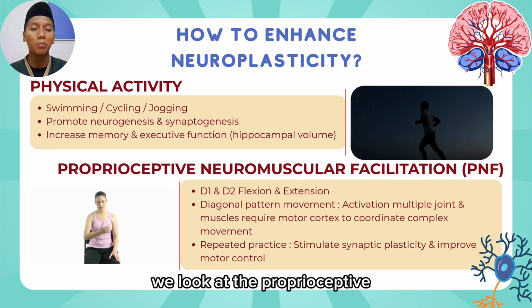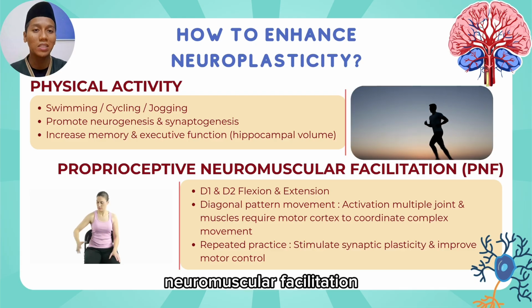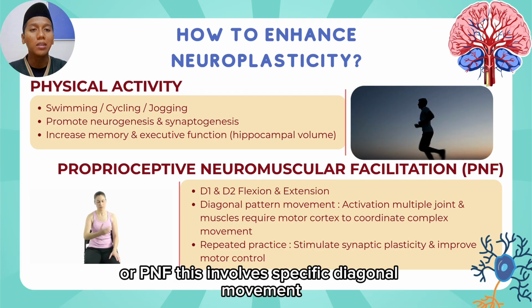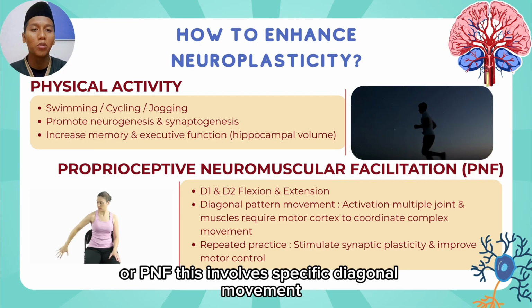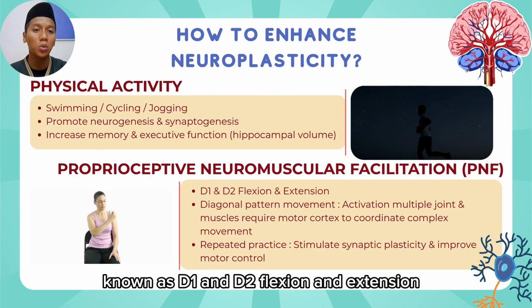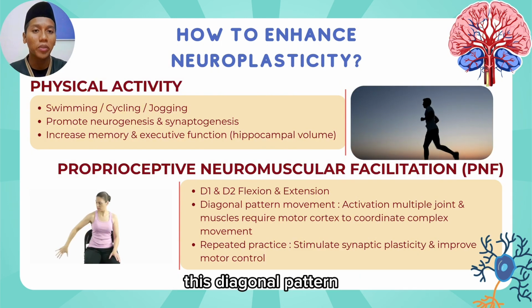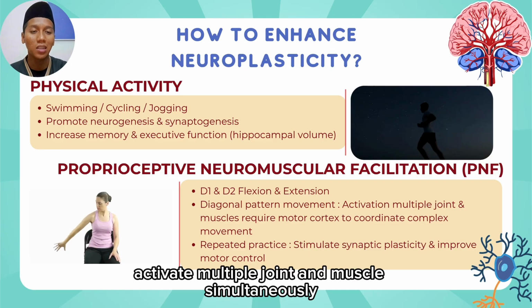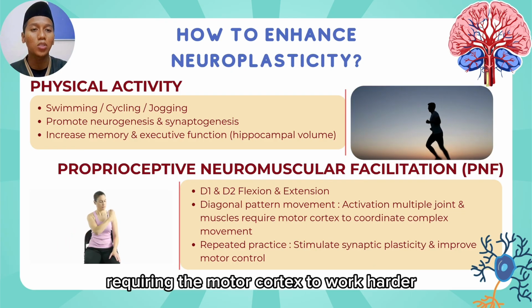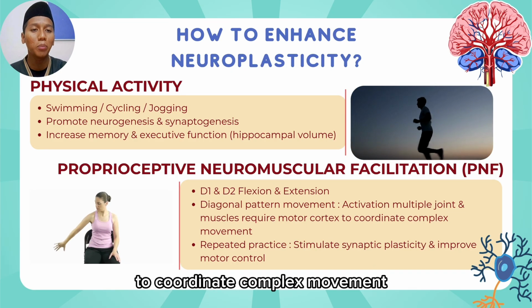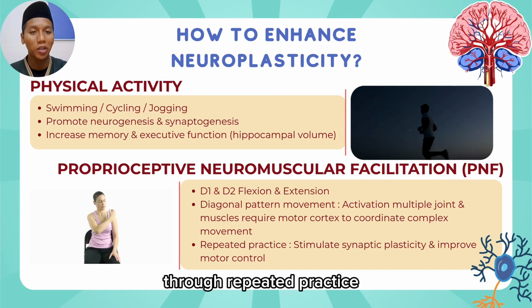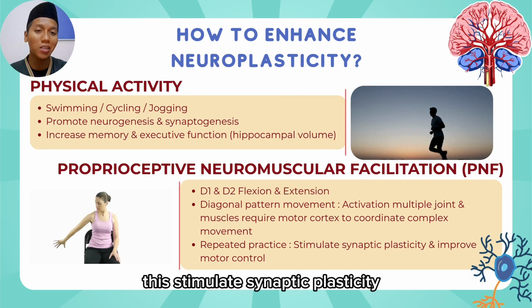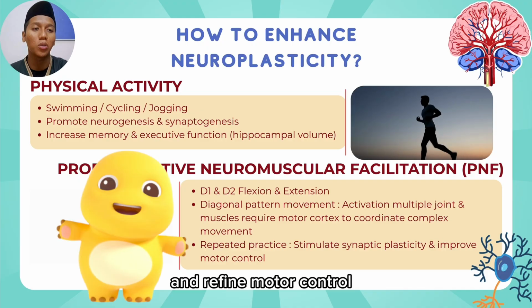Second, we look at proprioceptive neuromuscular facilitation, or PNF. This involves specific diagonal movements known as D1 and D2 flexion and extension. This diagonal pattern activates multiple joints and muscles simultaneously, requiring the motor cortex to work harder to coordinate complex movement. Through repeated practice, this stimulates synaptic plasticity and refines motor control.